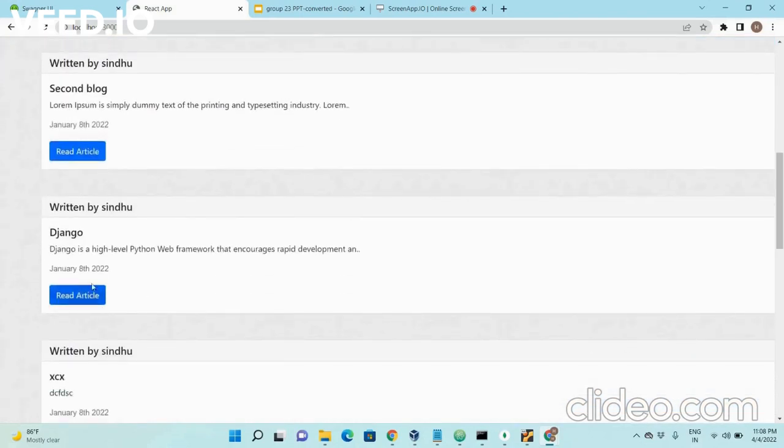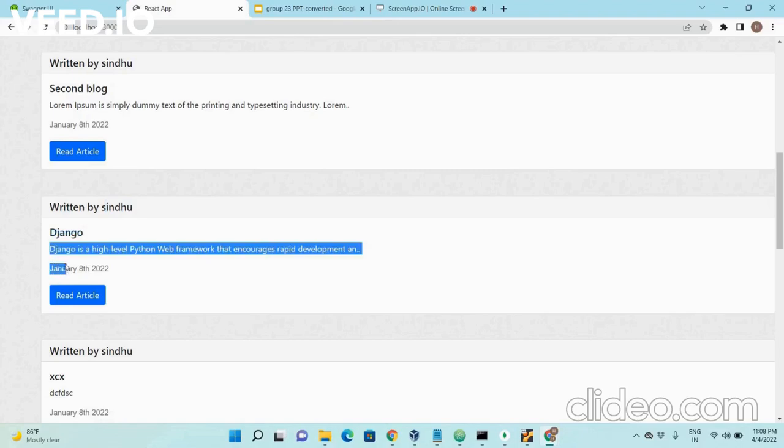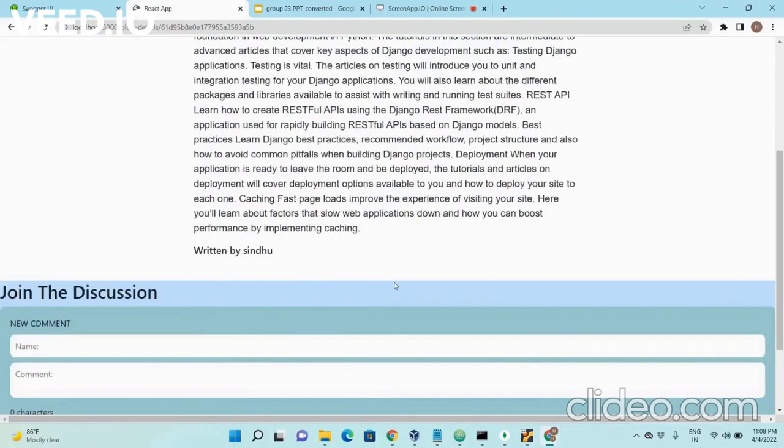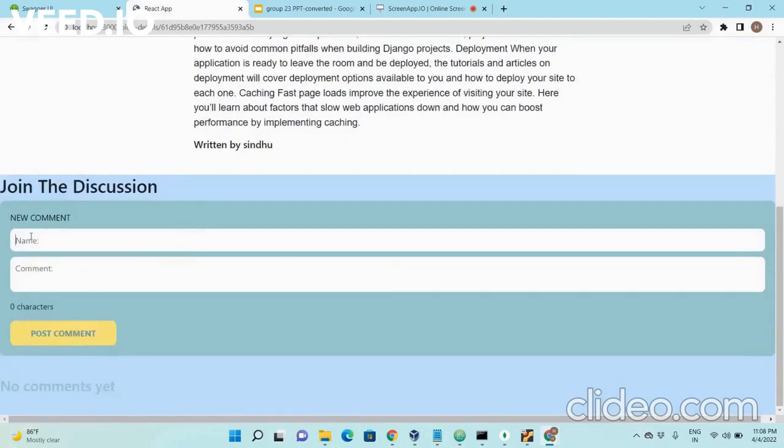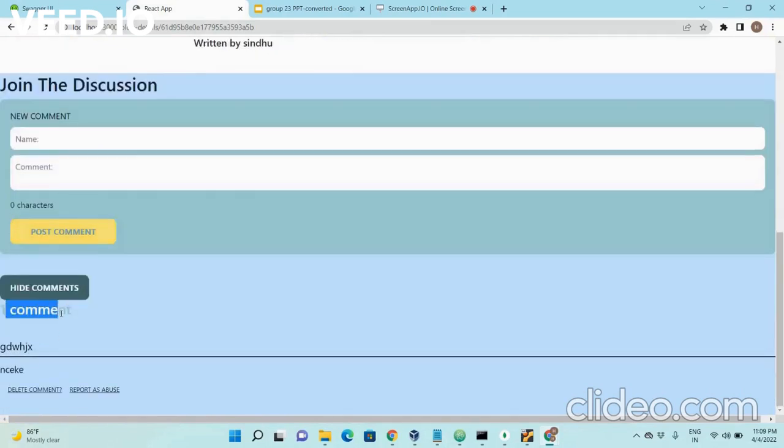So here, for example, if we want to read any article, this is the author of the article, this is the title, and this is the date on which the article is published. I'll say read article. Here we can read the full article, and in the comment section we can post as many comments as we want and say post. So now there's one comment.